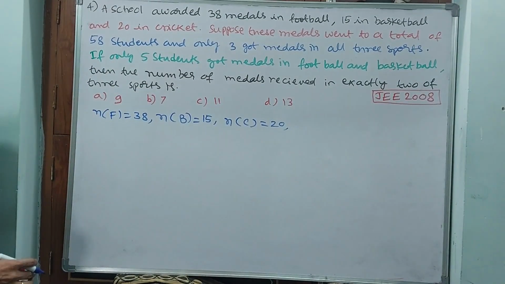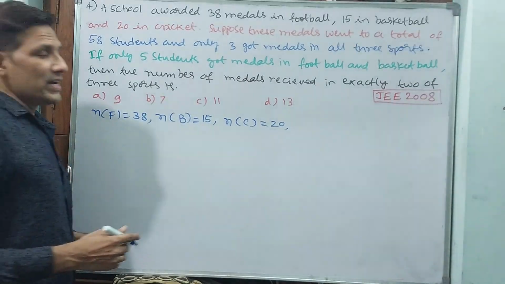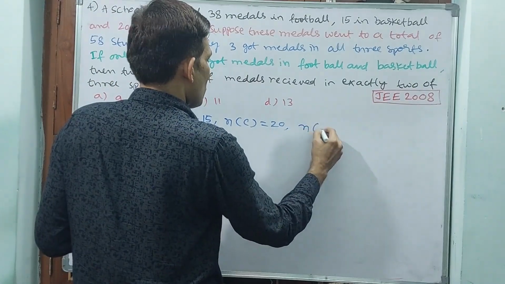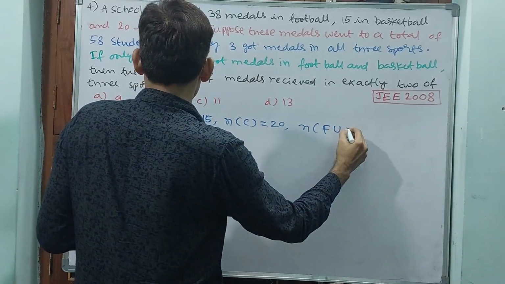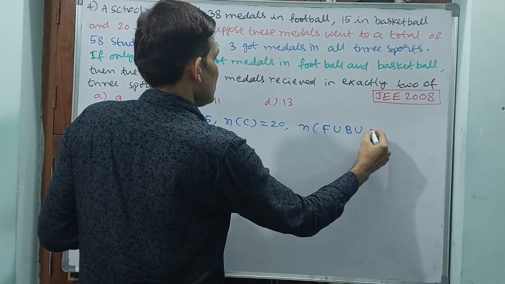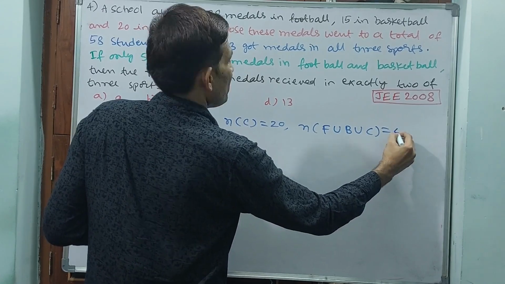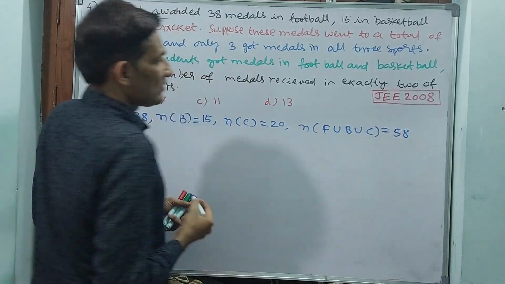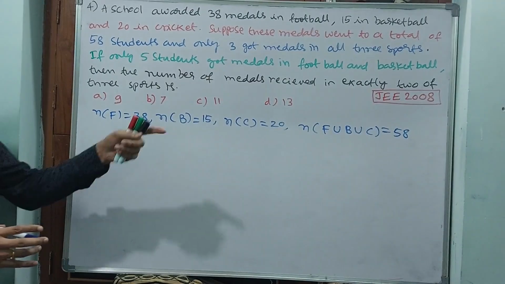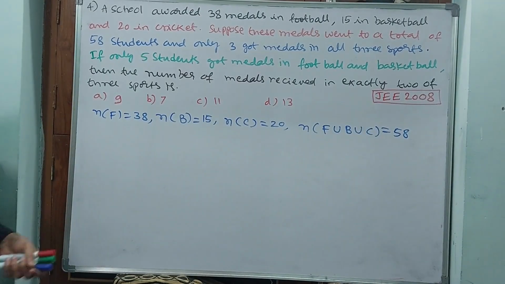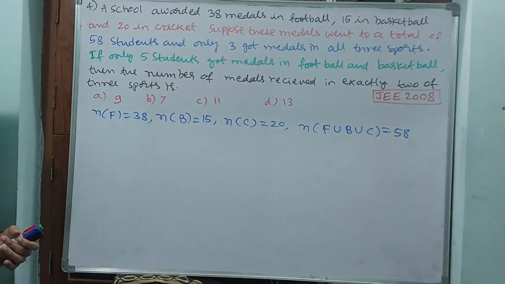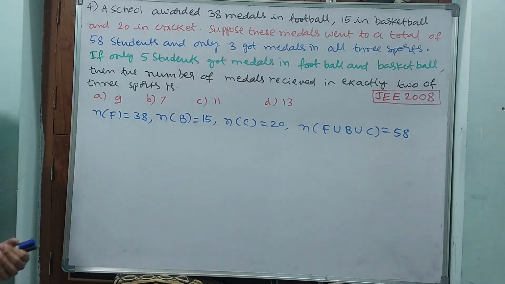Suppose these medals went to a total of 58 students. That means N of F union B union C is equal to 58. Okay? Total means 58. All medals for football, cricket, basketball together are going to become 58 students.